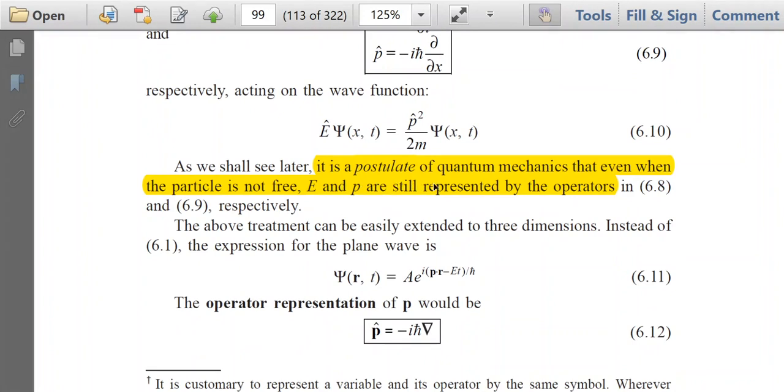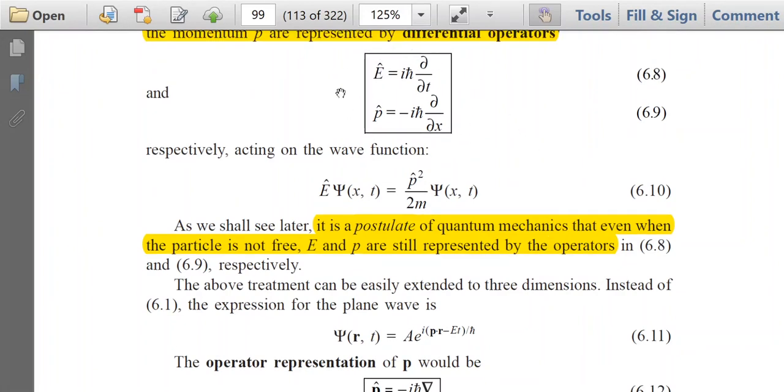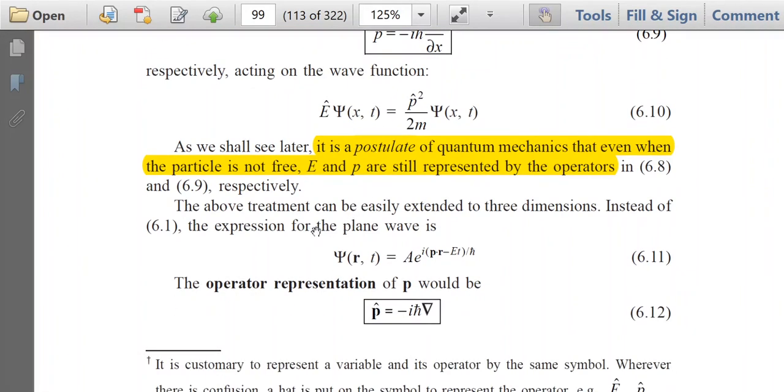It is a postulate of quantum mechanics that even when the particle is not free, please note that we are right now discussing the free particle, but even when the particle is not free, E and P are still represented by the operators given in these equations. The above treatment can be easily extended to three dimensions.